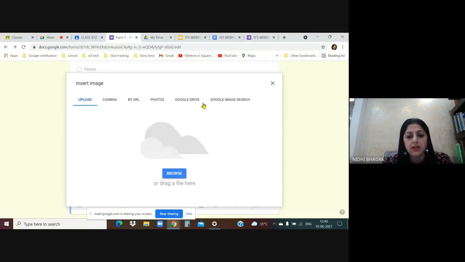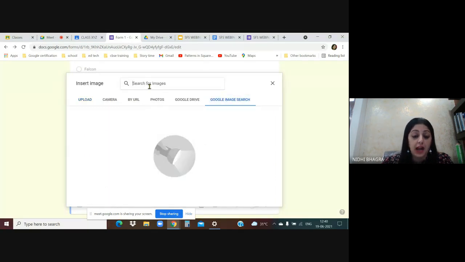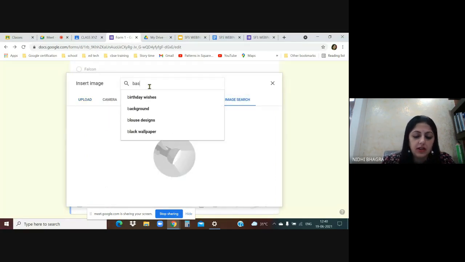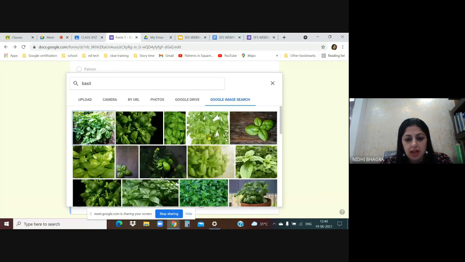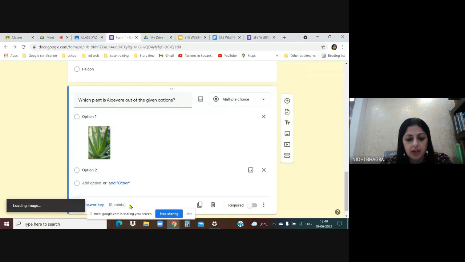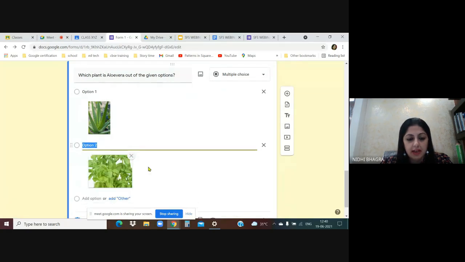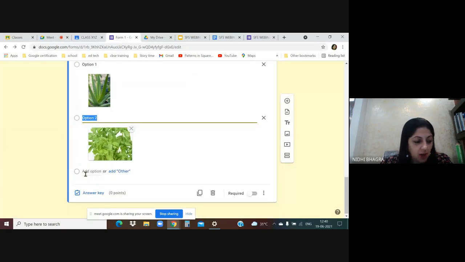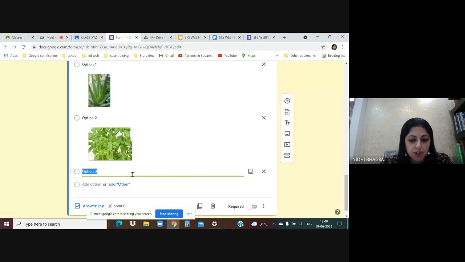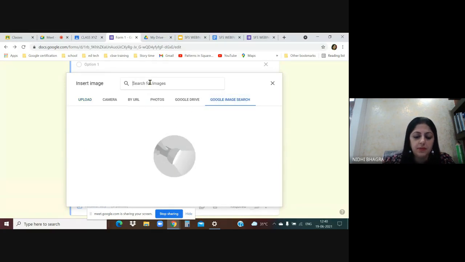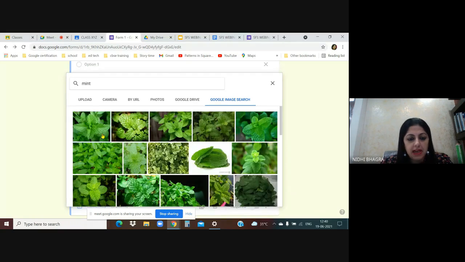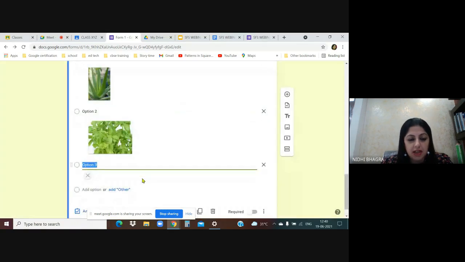So I'm going to add another plant so that the student will have to identify. So let's say basil. Then search for basil and double click, it will be inserted, right? Next, here it says add option, click on it, it says option 3. Just on the right side of option 3, add image, add another, mint. So mint, double click and it will be inserted.